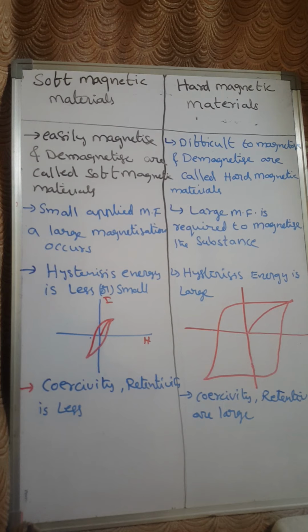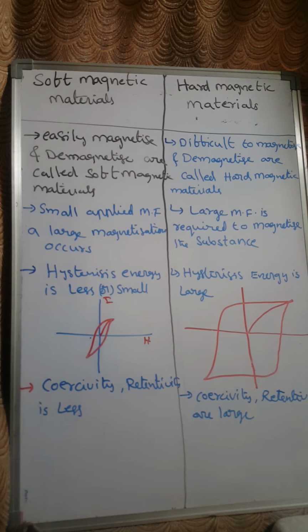Whereas for the hard magnetic materials, susceptibility and permeability values are very less and they have high eddy current losses. Because of the eddy current losses, these materials cannot be used for transformer applications, and they are used for permanent magnetic applications such as magnetic detectors, microphones, magnetic separators, and MRI scanners.